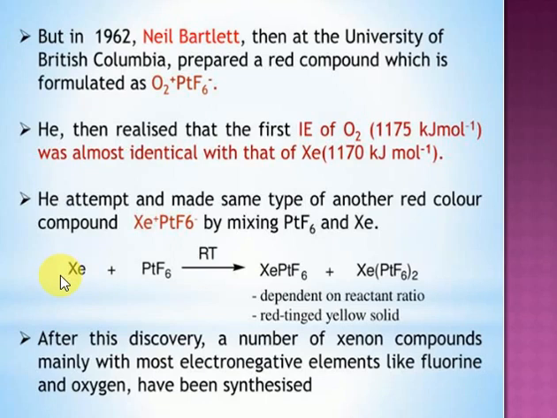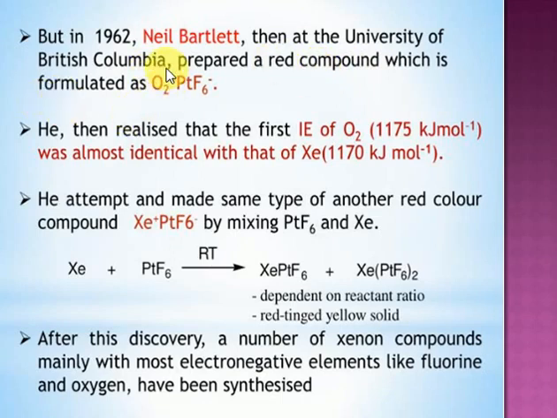So you can find only these two in complexes with the noble gas reactions. Once again, I'm saying one point here. Students, the scientist named Bartlett prepared one of the strongest oxidizing agents, platinum hexafluoride. When he passed oxygen gas into platinum hexafluoride, he found a red color compound was formed. After the formation of the red compound, he came to know that oxygen takes part in a chemical reaction.